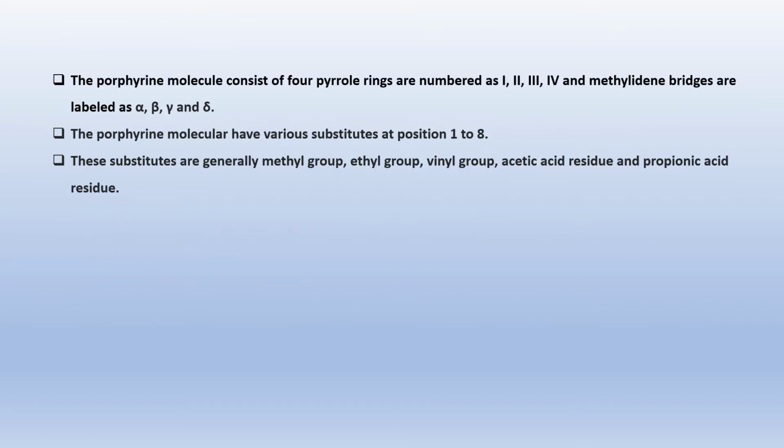The porphyrin molecule consists of 4 pyrrole rings, numbered as 1, 2, 3, 4, and the methylidene bridges are labeled as alpha, beta, gamma, and delta. The porphyrin molecule has various substituents at positions 1 to 8. These substituents are generally methyl groups, ethyl groups, vinyl groups, acetic acid residues, and propionic acid residues.